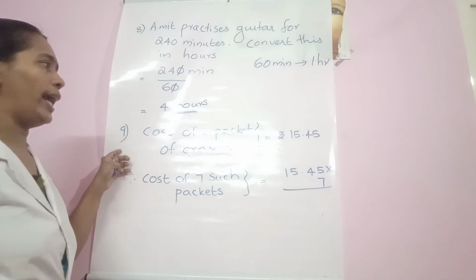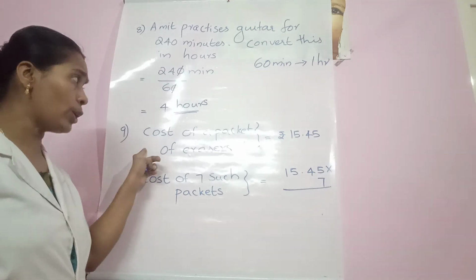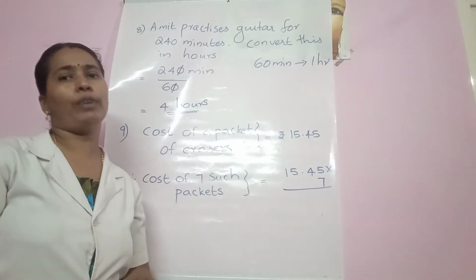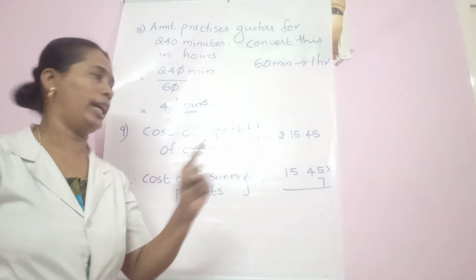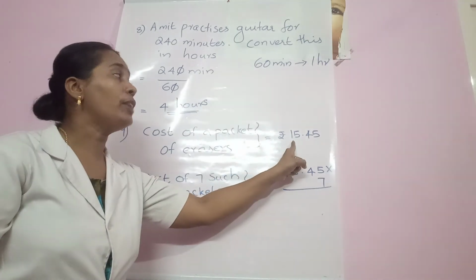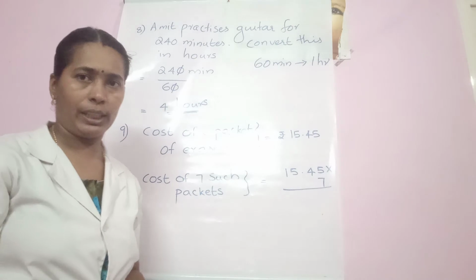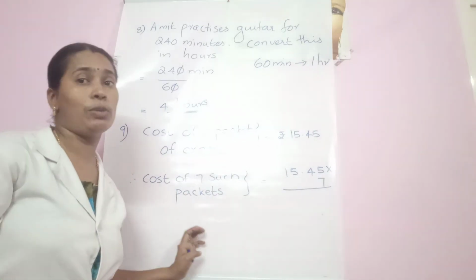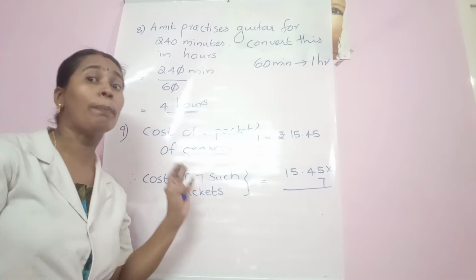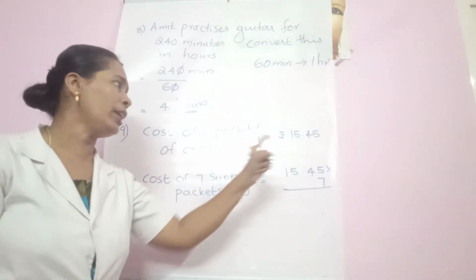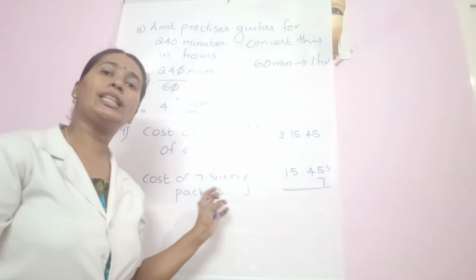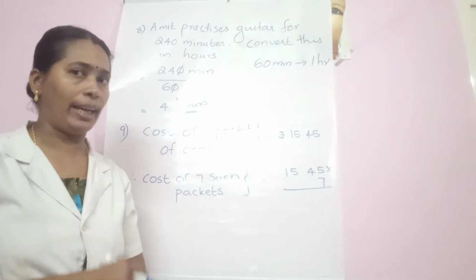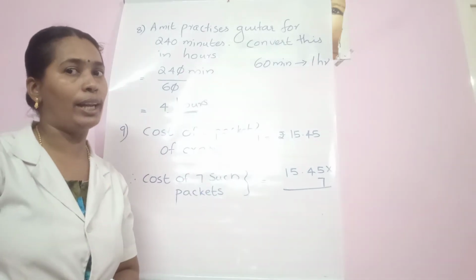Let us move to the 9th question. Cost of a packet of erasers. One packet of erasers is 15.45 rupees. Then what is the cost of 7 such packets? One packet has 15.45. So what is the cost of 7 packets? How do we calculate?